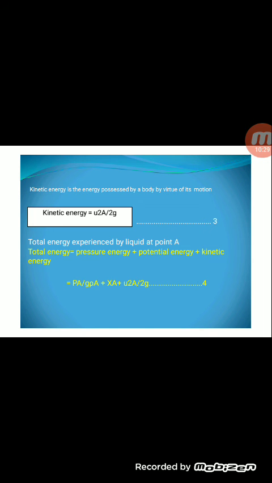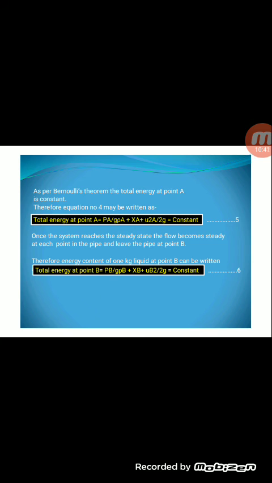So equation number 4 is PA divided by G rho A plus XA plus U square A divided by 2G. This is equation number 4 for point A. As per Bernoulli's theorem, the total energy at point A is a constant, so equation number 4 is equal to constant.